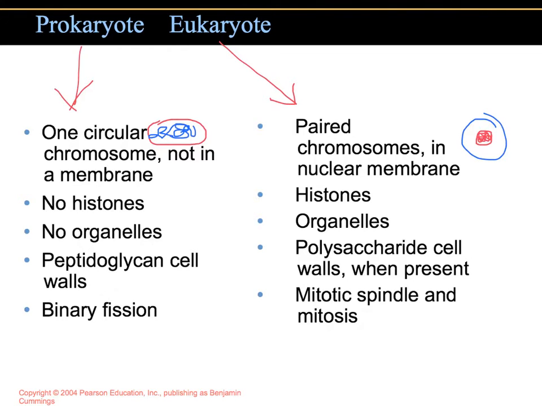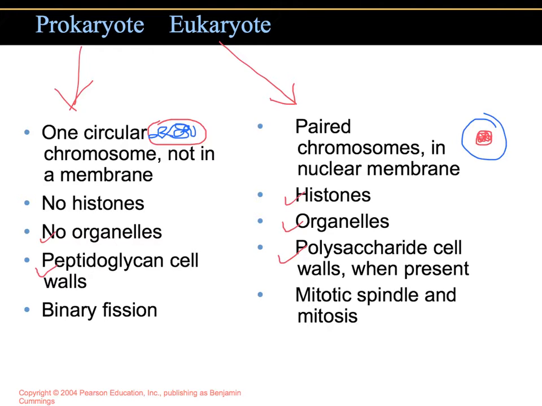In prokaryotic cells, they do not have histones. Histones are chromosomal proteins that are found in eukaryotes. So in the eukaryotic cells, they will definitely have the histones. Prokaryotic cells do not have membrane-bound organelles, whereas in the eukaryotic cells, you'll find several types of organelles that have specialized functions. The prokaryotic cell has a peptidoglycan cell wall, but in the eukaryotic cells, if they have a cell wall, it is not made of peptidoglycan. Instead, it is of some sort of polysaccharide.